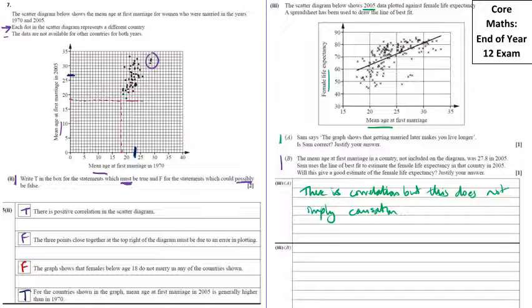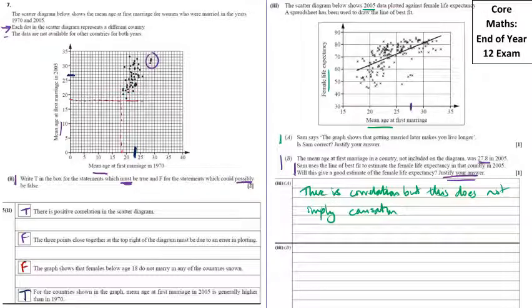We're then told the first marriage in a country which is not on the diagram was 27.8. So that would be somewhere in the middle-ish here. Now, they use the line of best fit to estimate the female life expectancy in that country. And we're asked if it will give a good estimate, and we've got to justify our answer.